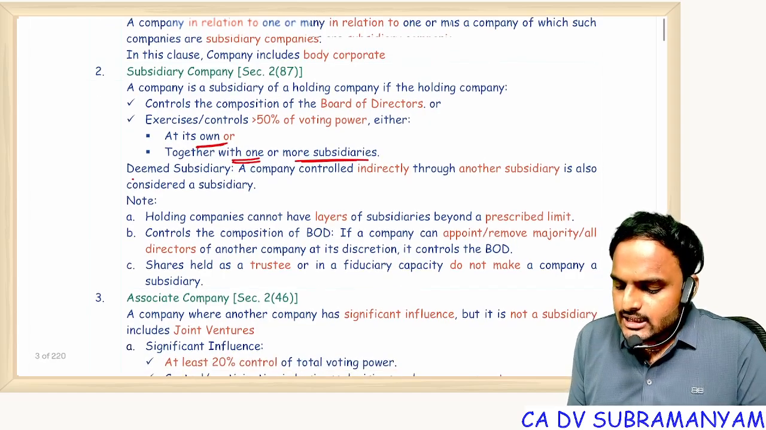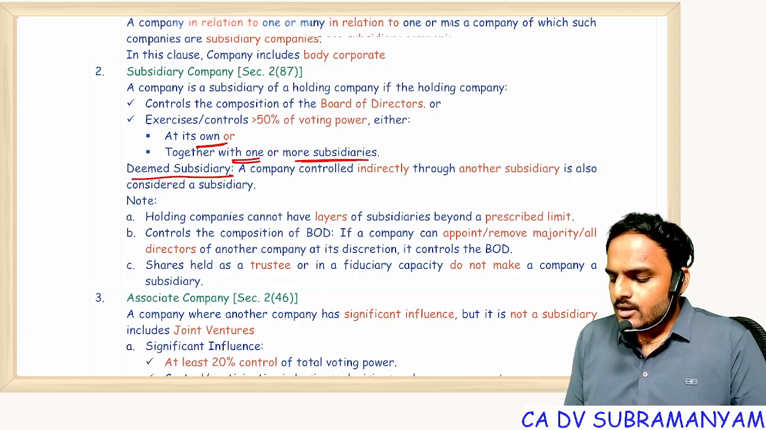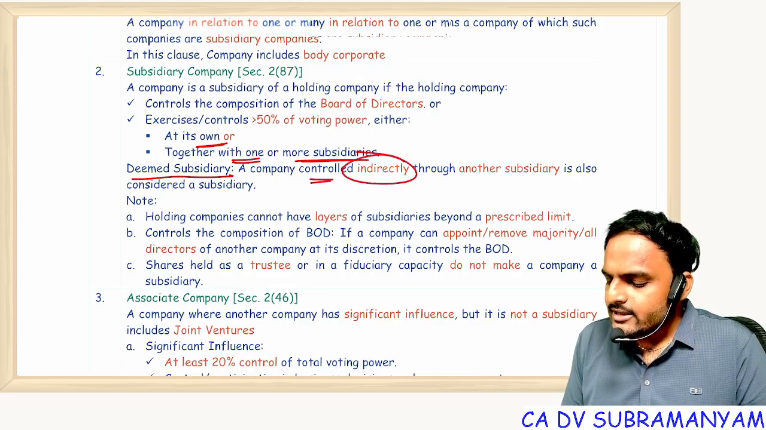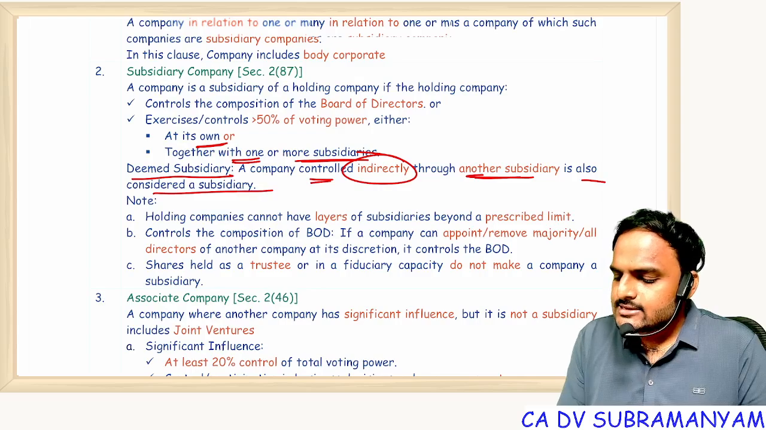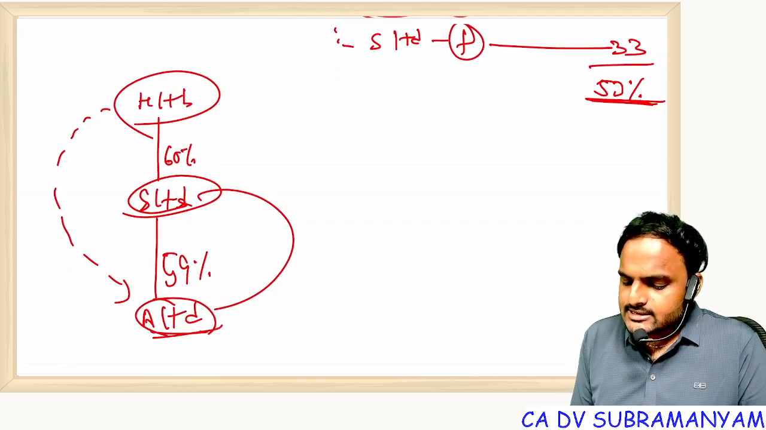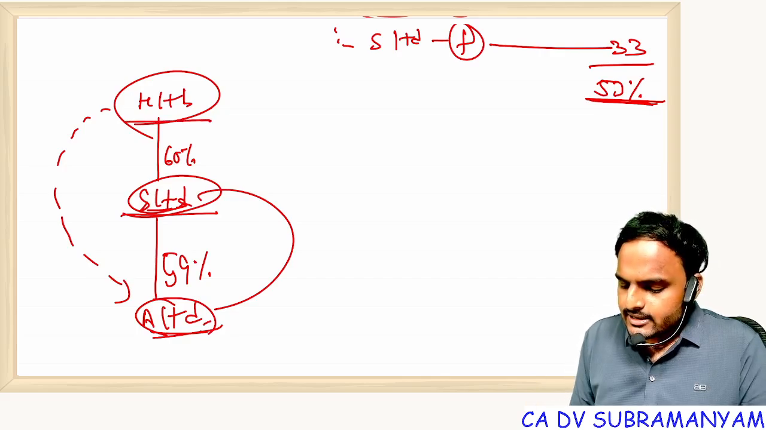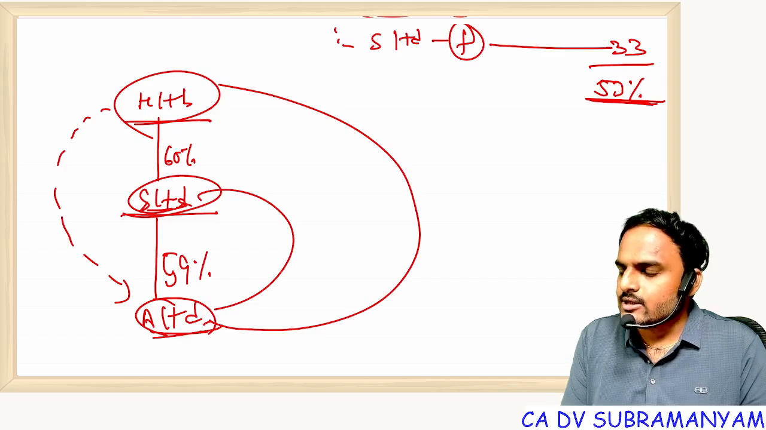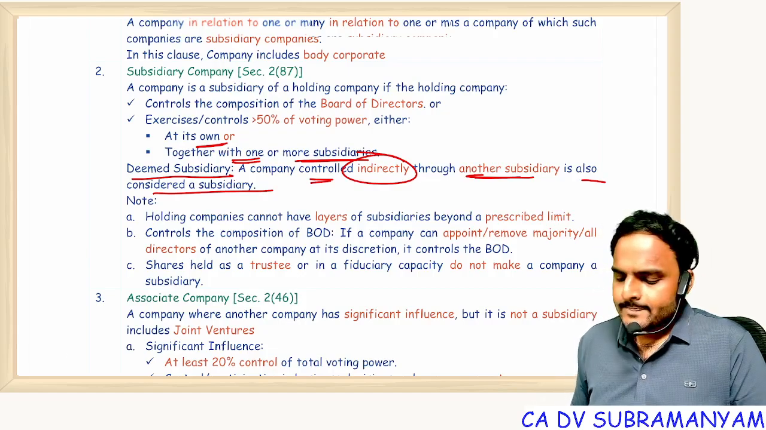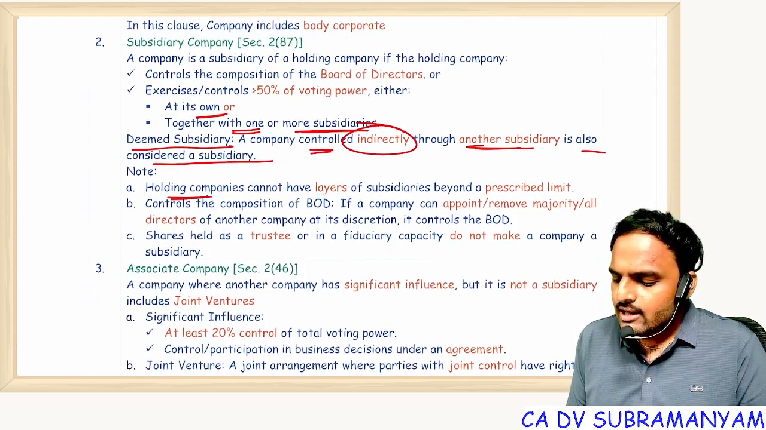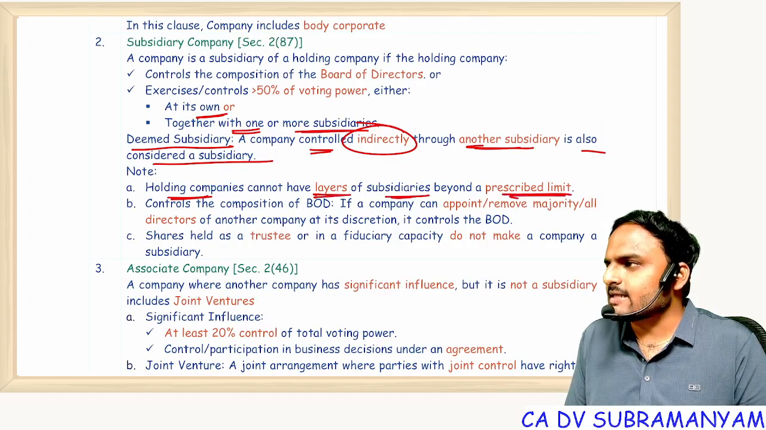Next one, deemed subsidiary. A company controlled indirectly through another subsidiary is considered as a subsidiary. For example, A Limited is a subsidiary to S Limited, S Limited is a subsidiary to H Limited. Indirectly, A Limited is also subsidiary to H Limited. So from H's point of view, A is a deemed subsidiary. Understood? Next one, holding companies cannot have layers of subsidiaries beyond a prescribed limit.